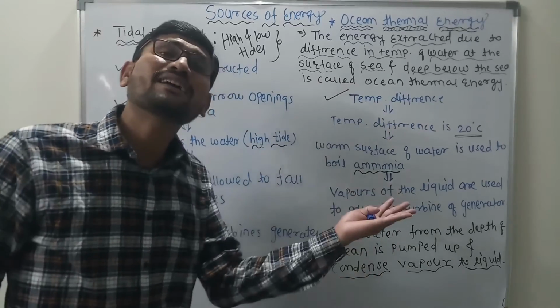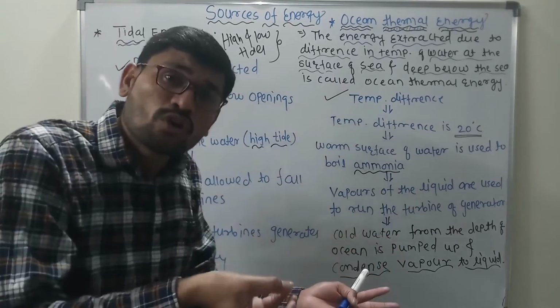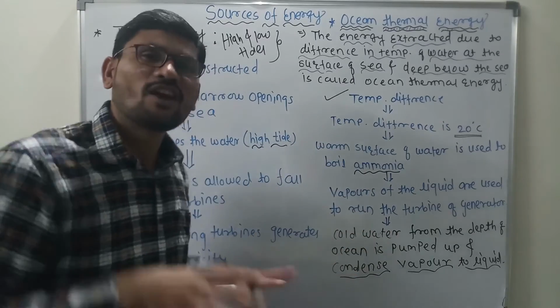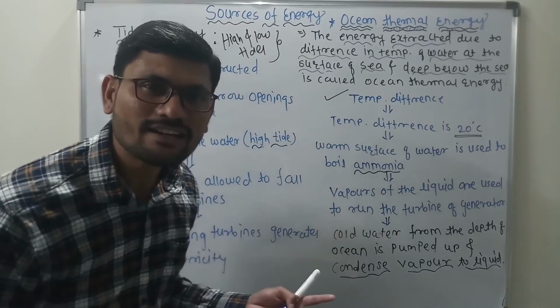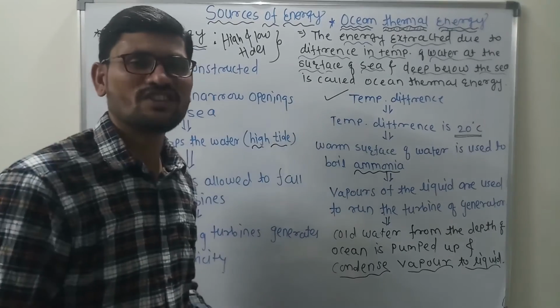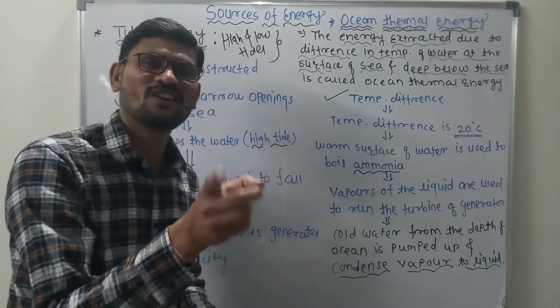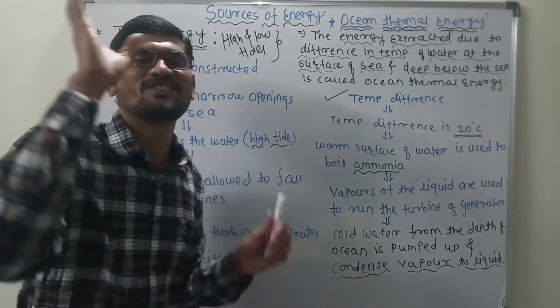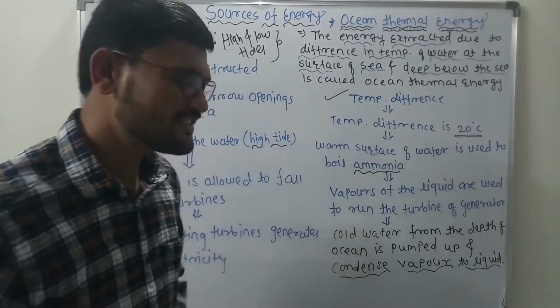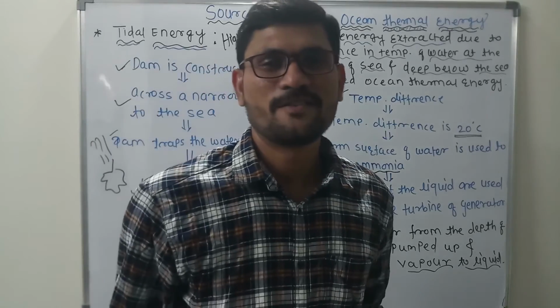That's it. पहले क्या कर रहे हैं हम? Liquid to vapor, with the warm surface water, and with the cold water we are using that to condense the vapor to liquid, and this process goes on, and that is the reason we are getting the electricity.